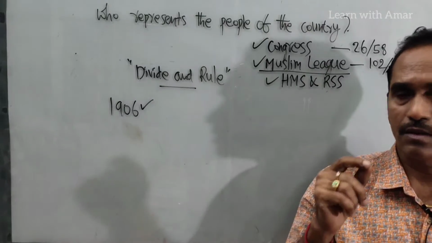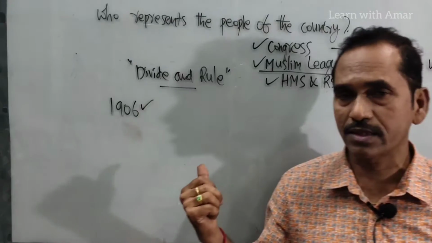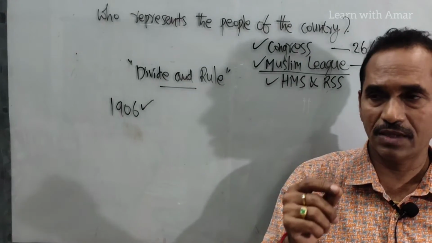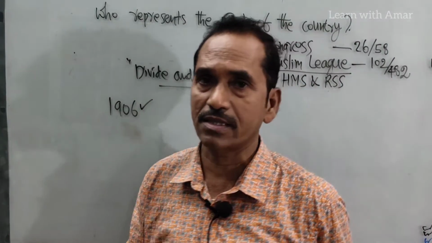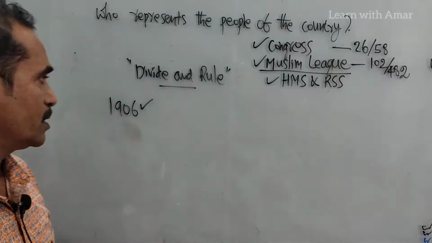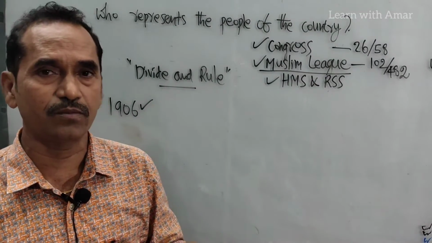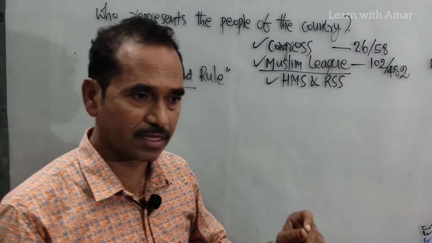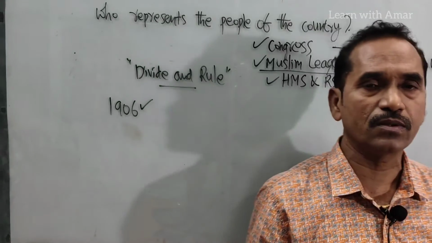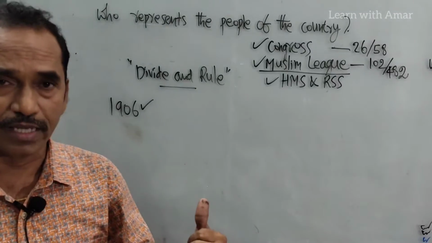For the first time, in the initial stage, the main aim of this party was to save the interest of Muslim landlords in Uttar Pradesh. For that purpose, this party was made. Later, this party demanded separate electorates for Muslims, where Muslim candidates could contest and Muslims could cast their votes for Muslim candidates.